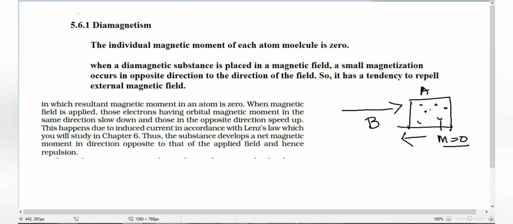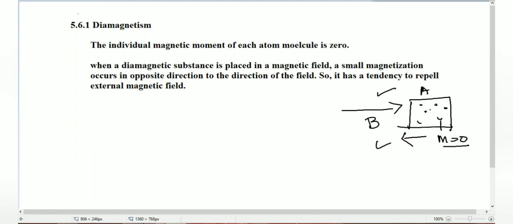In chapter 6 we are going to study how the direction of the current will be when we apply a magnetic field, and depending upon the north pole and south pole we may get different directions of current. Clear? So shall we see how these two magnetic fields repel each other through some experiment.